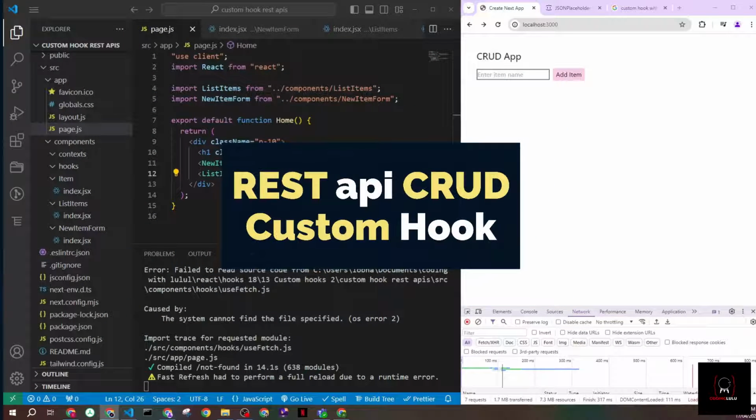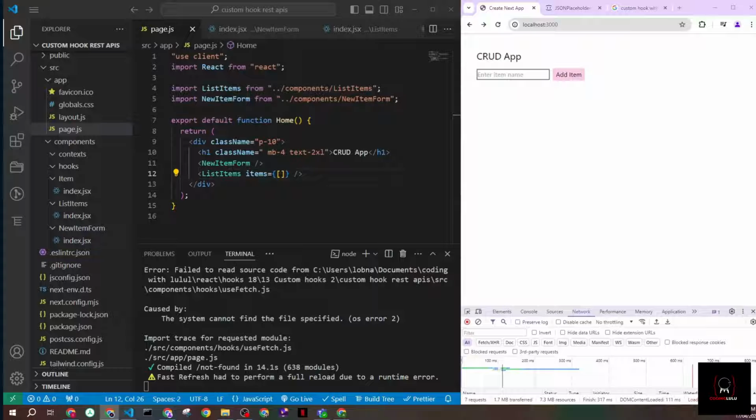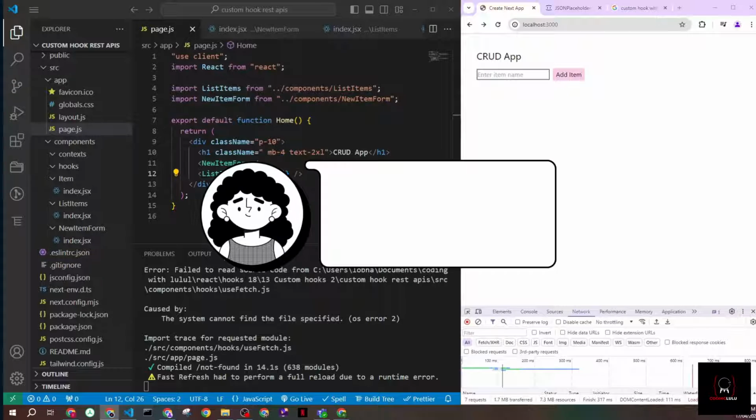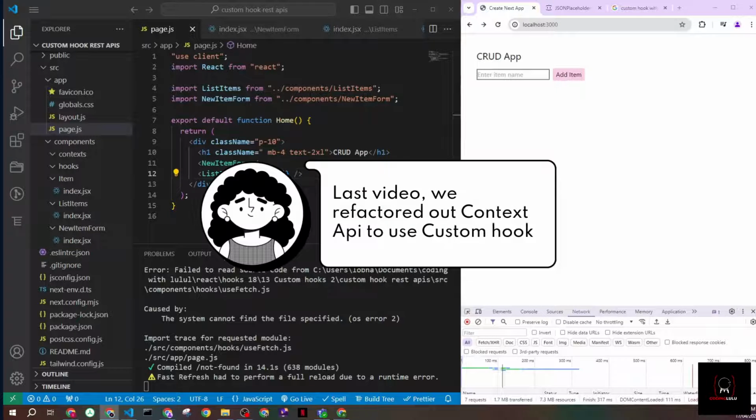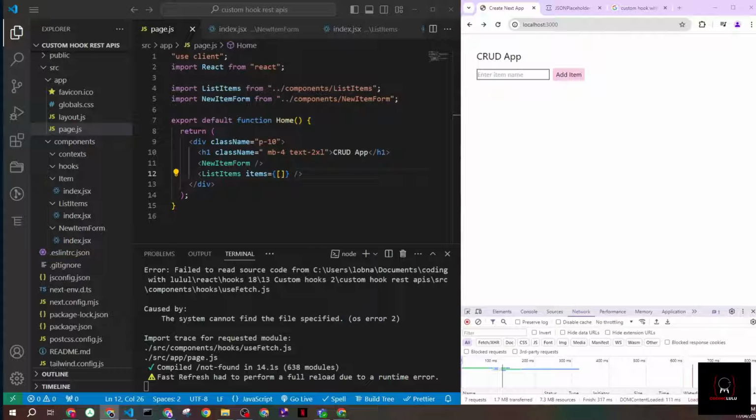If you caught our last video, you have seen how we can refactor a simple language toggle feature into a custom hook using the context API. But today, we are taking things a little bit higher and we will dive into creating a custom React hook that simplifies handling CRUD operations with a REST API, which means it will help us to create, fetch, update and delete any item we have in our UI. So let's get started.